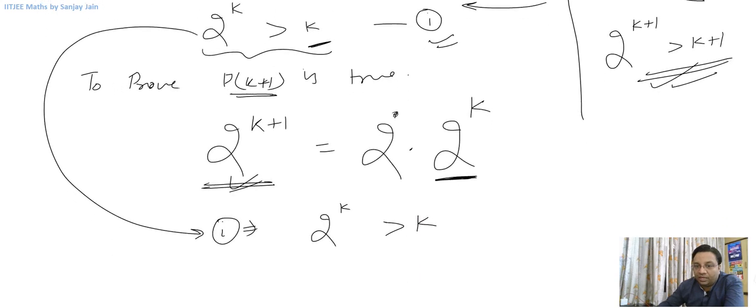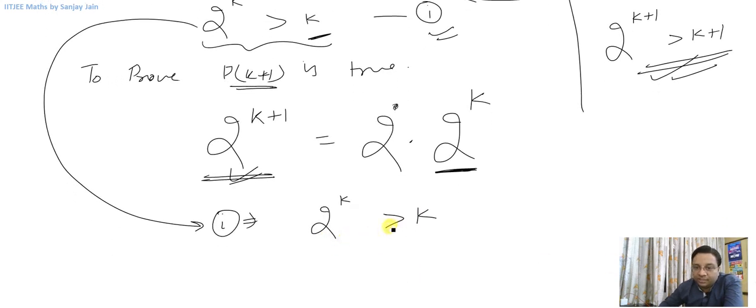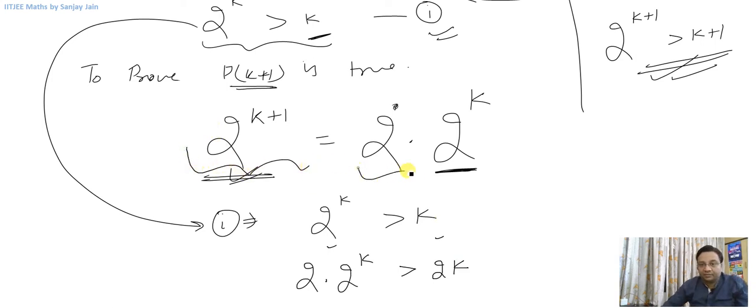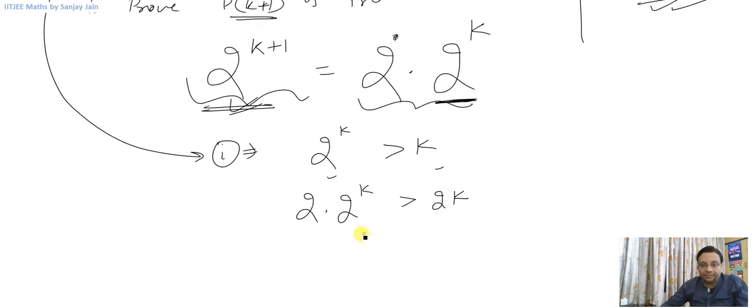So what I can do is, in an inequality, I can multiply both sides by something positive. So let me multiply both sides by 2. So I can say 2 into 2 raised to power k is greater than 2k. Can I say that? Yes. Now this gives me 2 raised to power k plus 1, so let me write it here. 2 raised to power k plus 1 is greater than 2k. Let me write this 2k as k plus k, right?